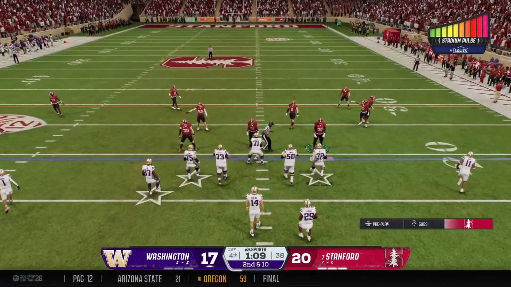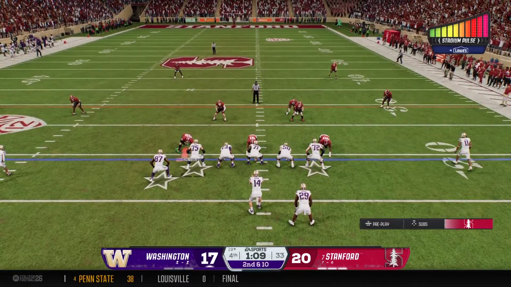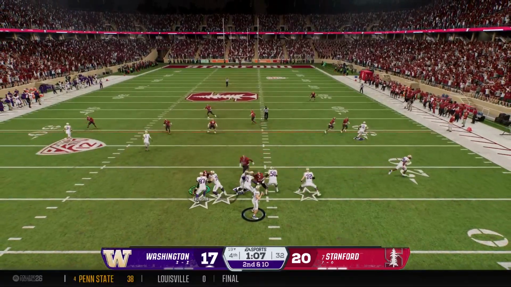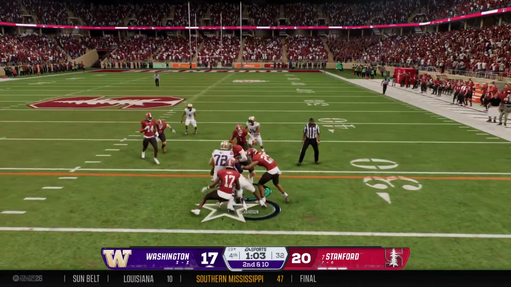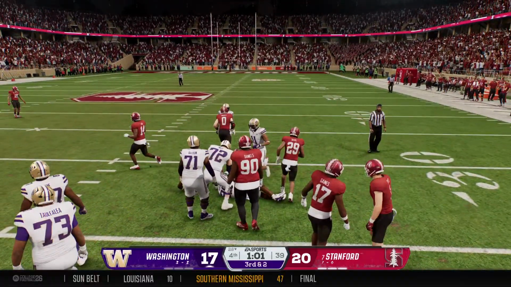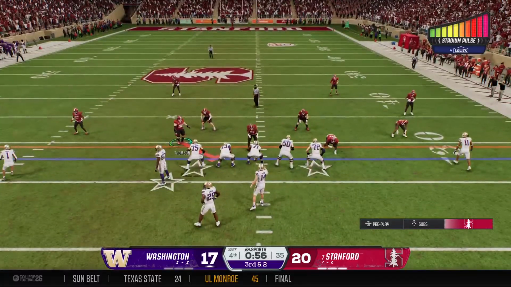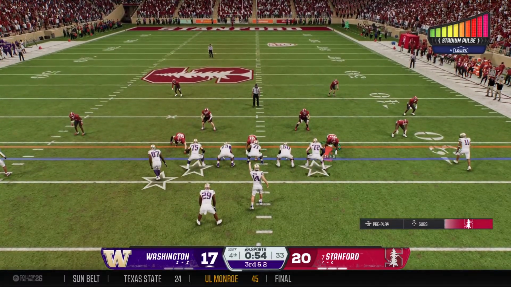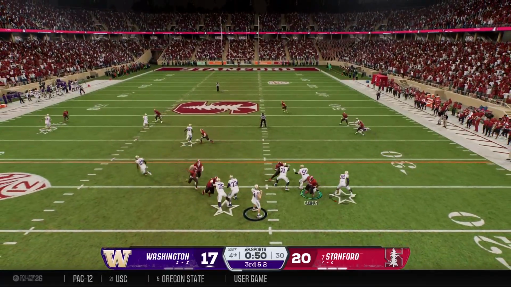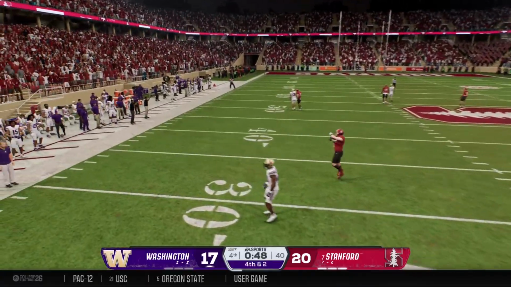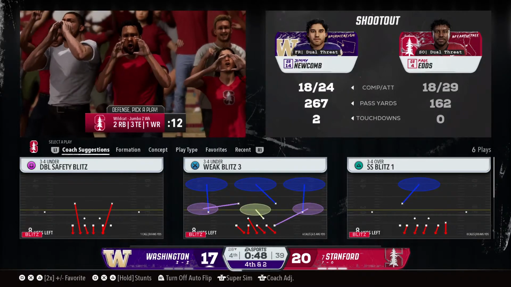If you're going to take a hit like that, you might as well hang on to the ball. Plenty of distance between them and the sticks here on 2nd down. Looking to fire. Pulls it in. Found a little bit of room to operate, but he'll be stopped just short of the 1st down. Trying to get everybody set with the clock still running. On 3rd and short, they'll try to convert through the air. The quarterback's a little more on target there. Maybe they hook up, but it's an incompletion.